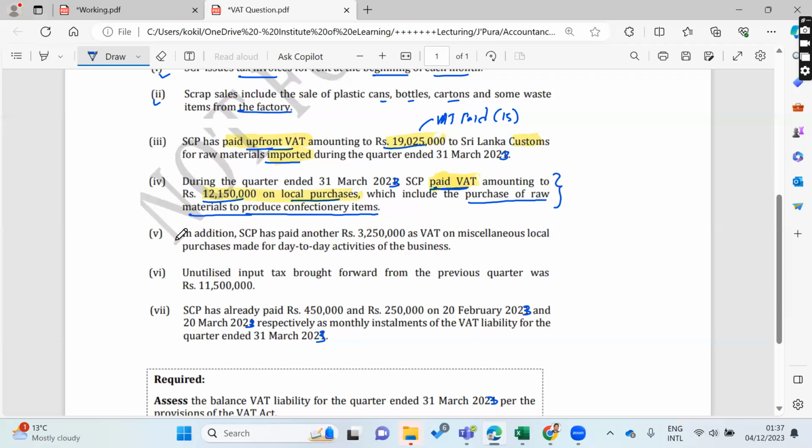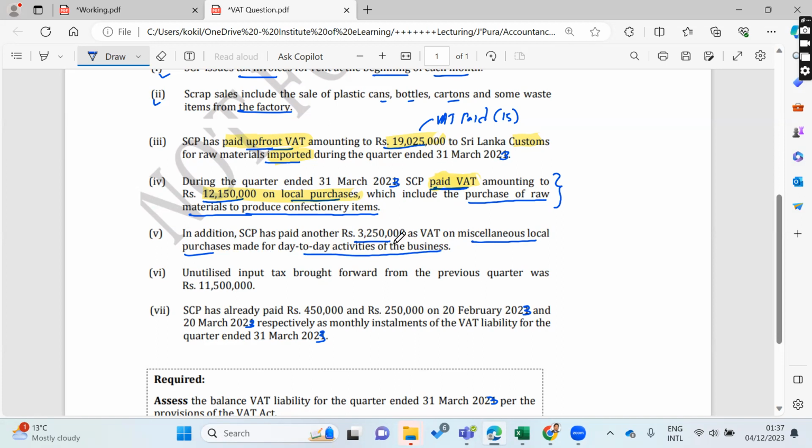Let's read further information, right? In addition, SCP has paid another 3.25 million as VAT on miscellaneous local purchases. In addition to the normal local purchases, another VAT payment of 3.25 million is there, for miscellaneous local purchases for day-to-day activities of the business, right?